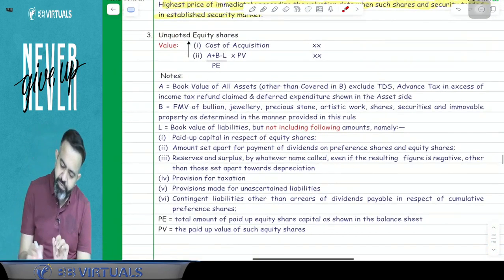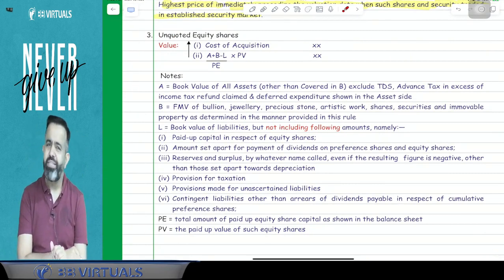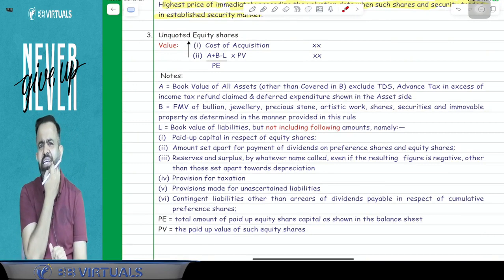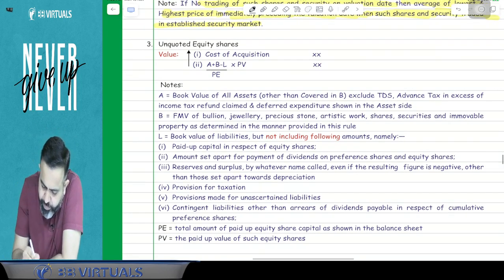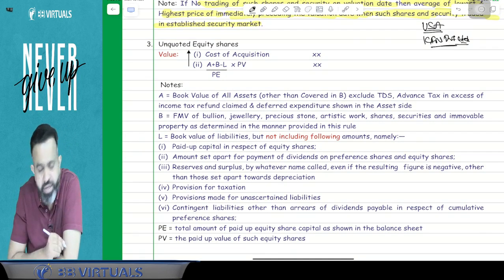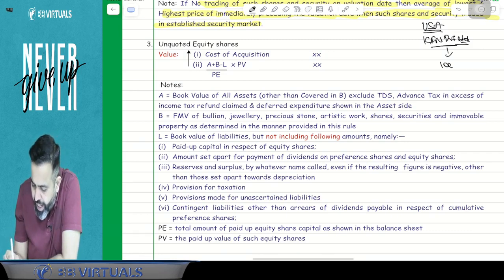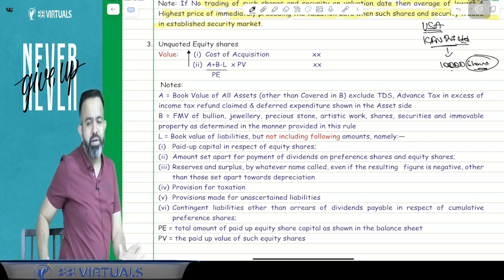Now guys, suppose you are having unquoted equity shares, then what will happen? This point we have discussed somewhere, I think in accreted income we discussed a similar concept. So here we will discuss that part. Everyone pay attention. Suppose, for example, in USA there is a company named Kin Private Limited. In this USA company, suppose I am having 10,000 shares, and this is a private limited company.